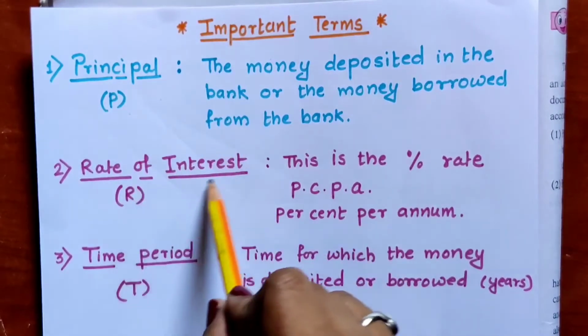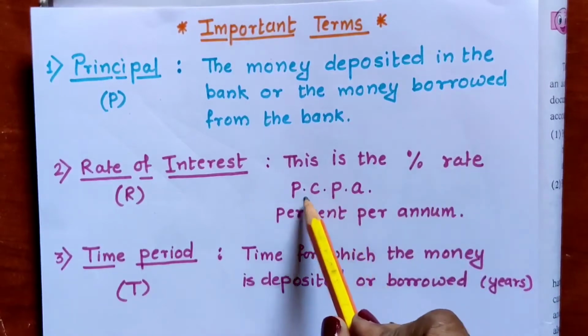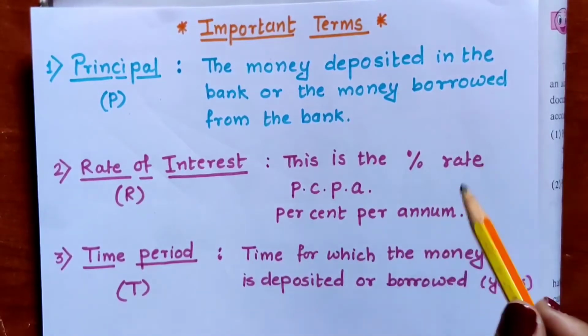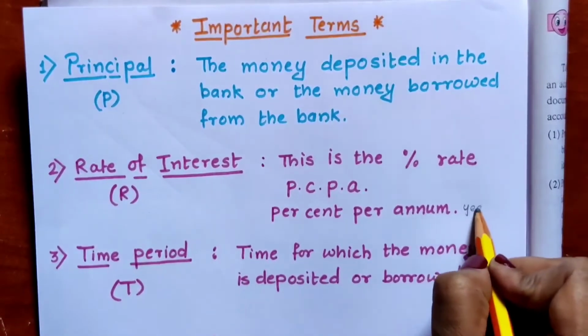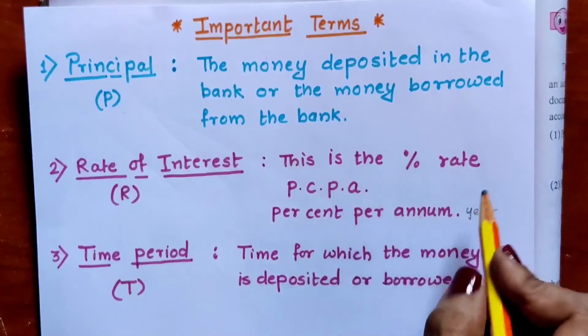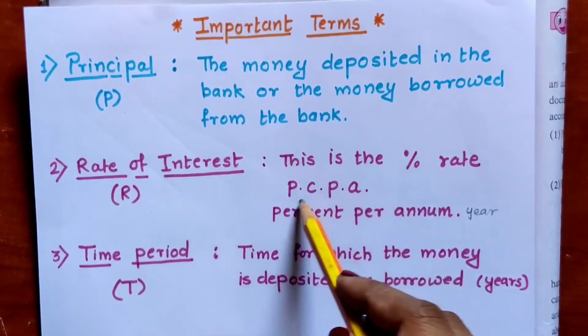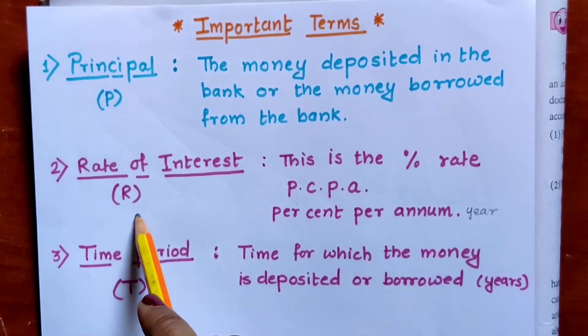Then rate of interest. Rate of interest is percent rate. That is PCPA, that means percent per annum. Per annum means year. In 1 year, how many percentage are calculated on the principal? That is per cent per annum. In your questions, PCPA, these words are used for rate of interest. Rate of interest is denoted by letter R.